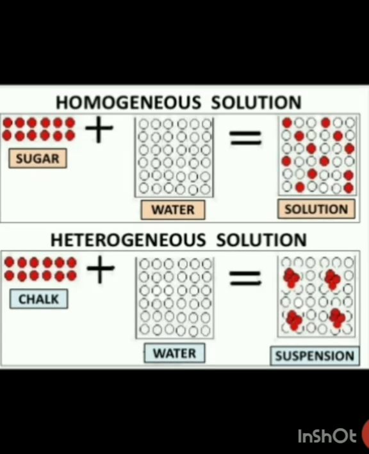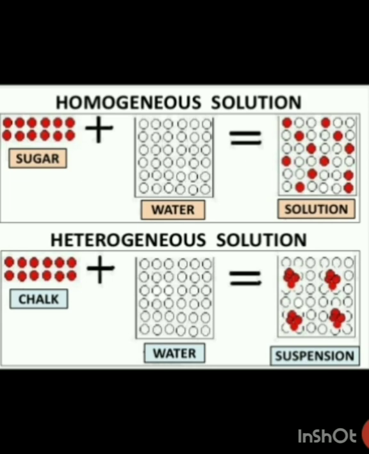So that is how our homogeneous solution and heterogeneous solution are formed. The particles of sugar get dissolved in water and form a solution, and we call it a homogeneous solution because the particles are completely miscible here, and whatever amount of sugar is taken, the particles of sugar are completely dissociated in the solution.